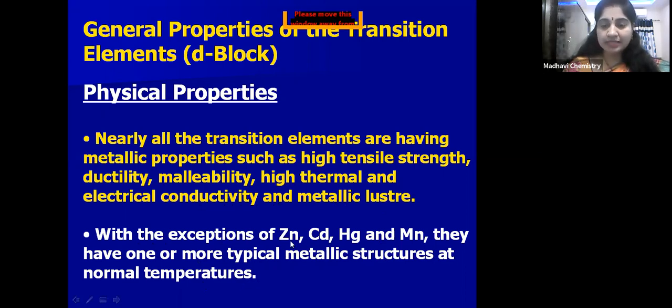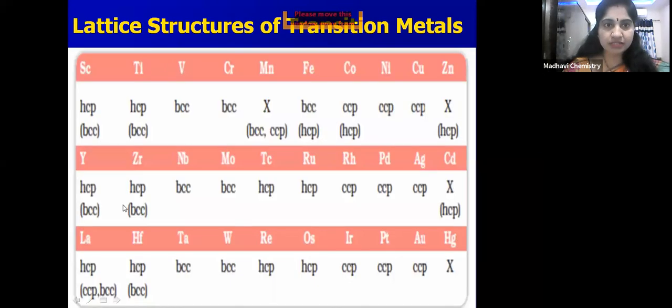You can see, except zinc, cadmium, mercury, and manganese, these elements have a metallic structure at normal temperature. You can see here, children: scandium, titanium, vanadium, chromium, manganese, iron, cobalt, nickel, copper, zinc. You can see the lattice structure of these metals. HCP means hexagonal close packing, BCC means body centered cubic structure, and CCP means cubic close packing. So these have these lattice structures.